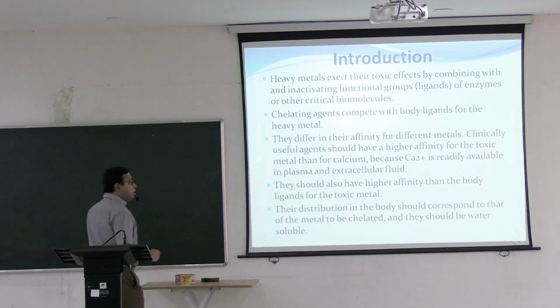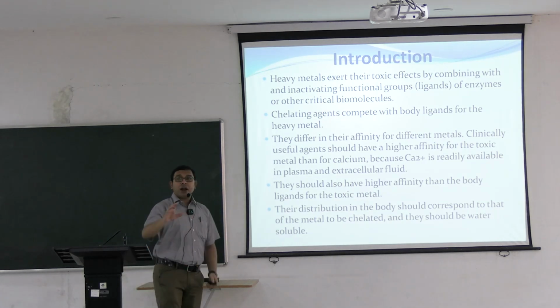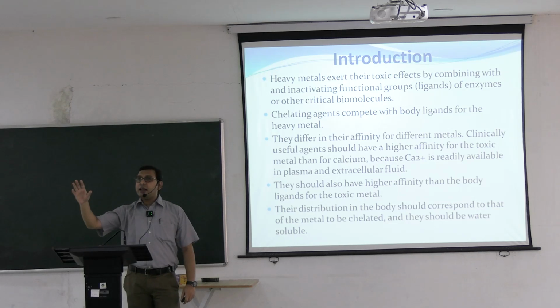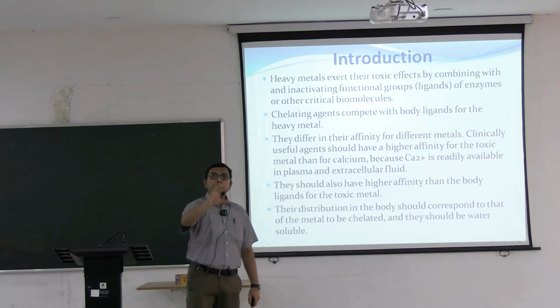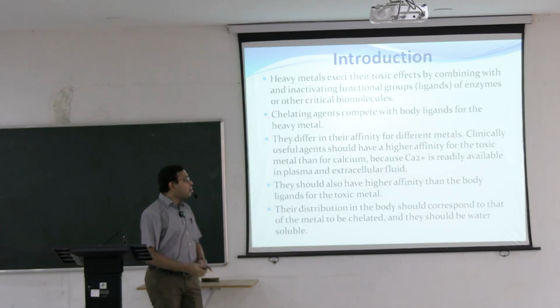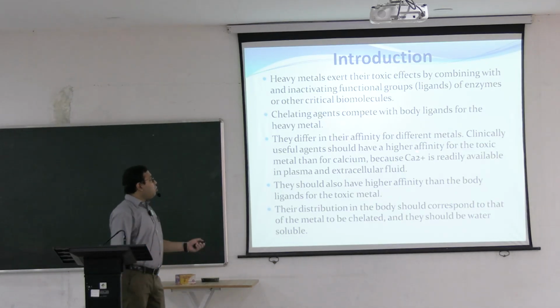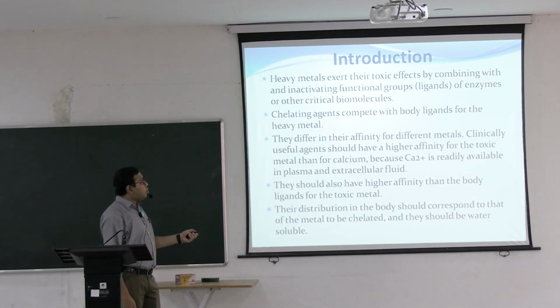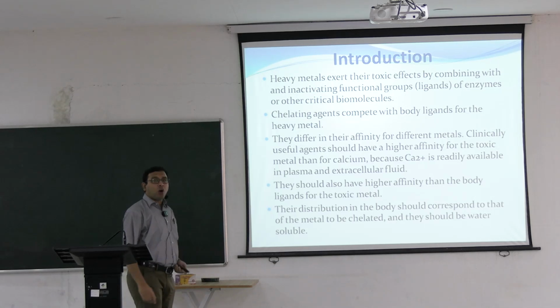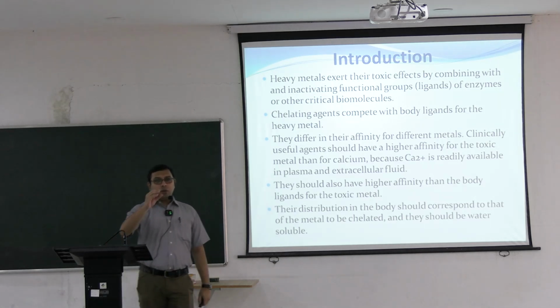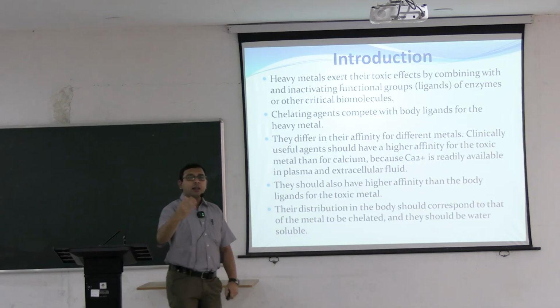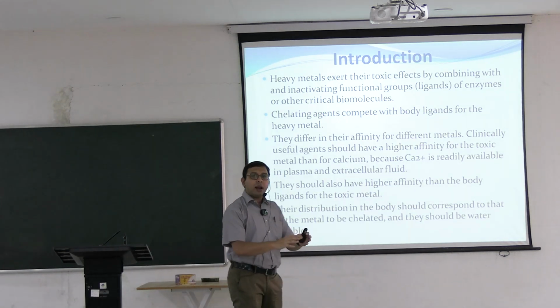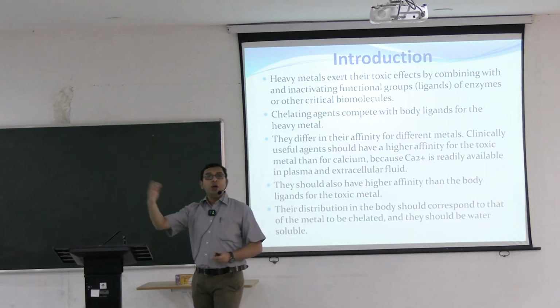Now they differ in their affinity for different metals. Different chelating agents have different affinity to different metals, and accordingly, in different poisonings, different chelating agents are usually chosen. Clinically useful agents should have a higher affinity for the toxic metal. So when these chelating agents are given, their affinity should be higher than the normal ligand, so that in the competition they will win.